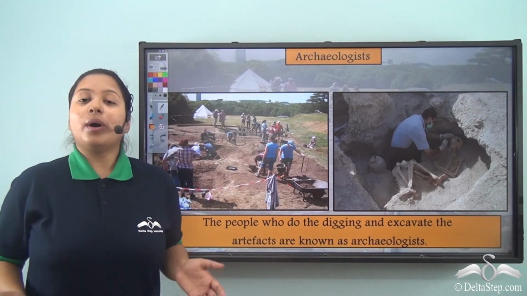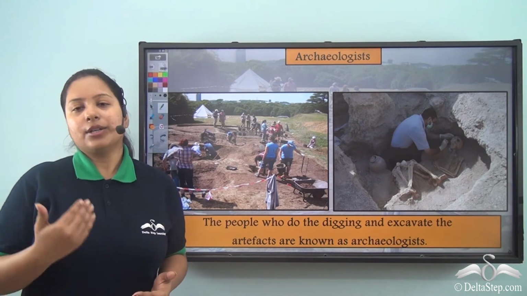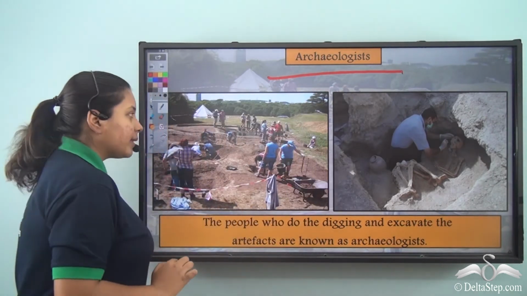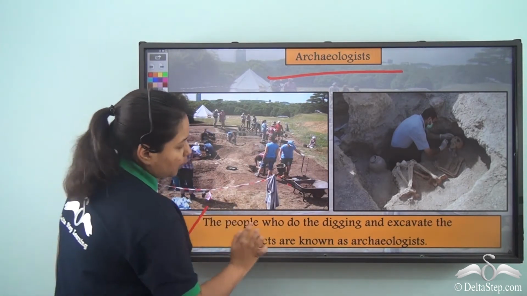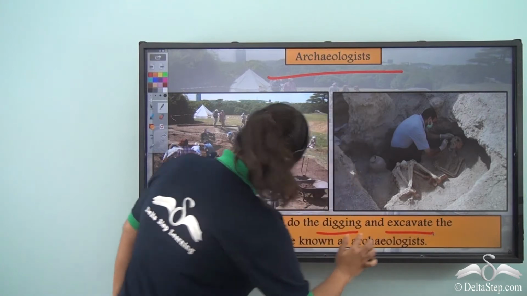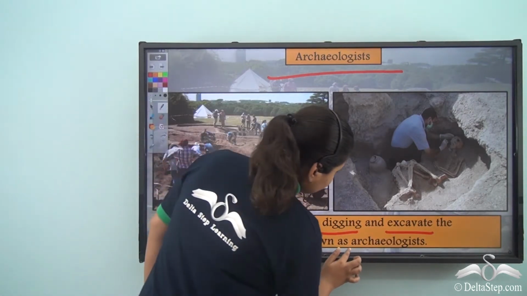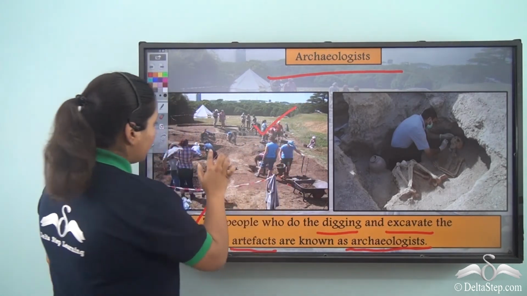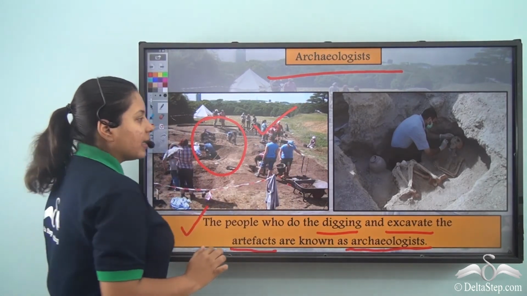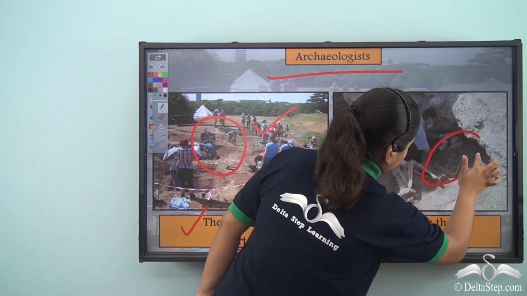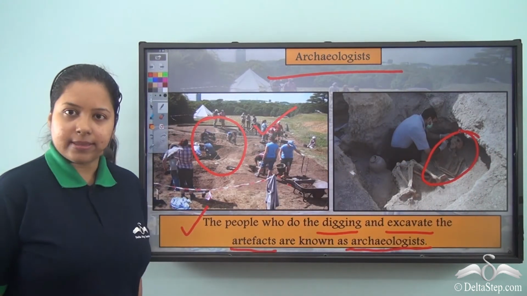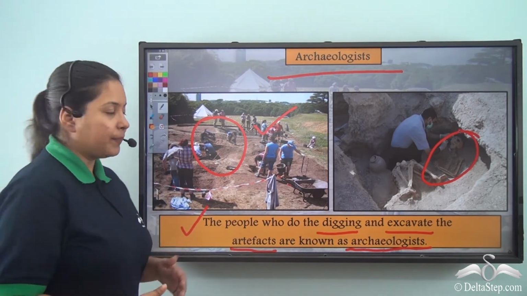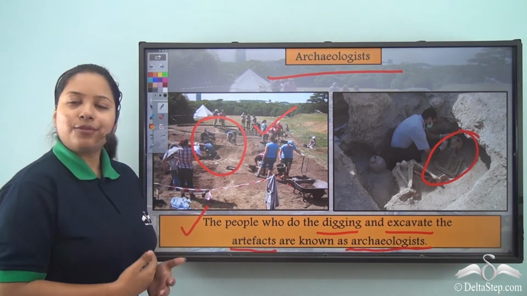Now, let us know about those people who help us to know about history. First, we have the archaeologists. Who are they? Well, the people who do the digging and excavate the artifacts are known as archaeologists. So, if you see, these are the people who are doing the digging and they are excavating the artifacts and fossils. So, these are the people who help us to know about the history by getting the artifacts and the fossils.